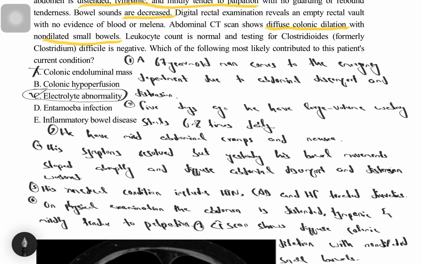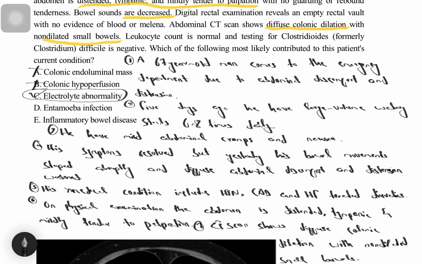Coming to the incorrect ones. Choice A, colonic endoluminal mass. A patient having a colonic endoluminal mass, first of all, will have the symptoms of the mass, for example, weight loss and fever. On CT scan there will be a mass in the colon.